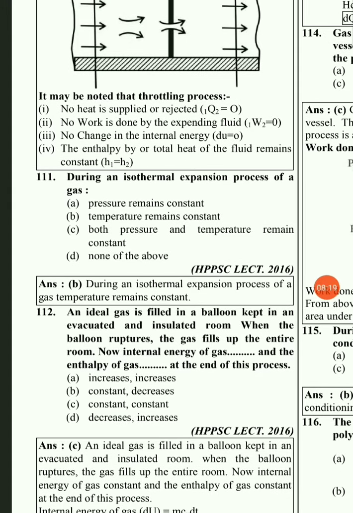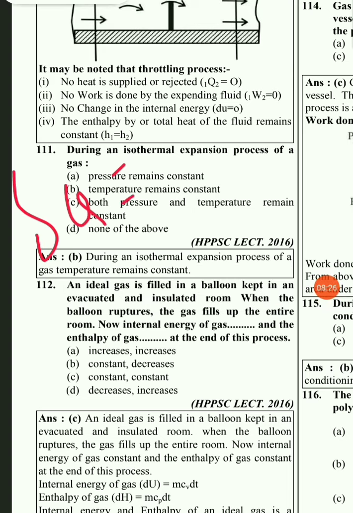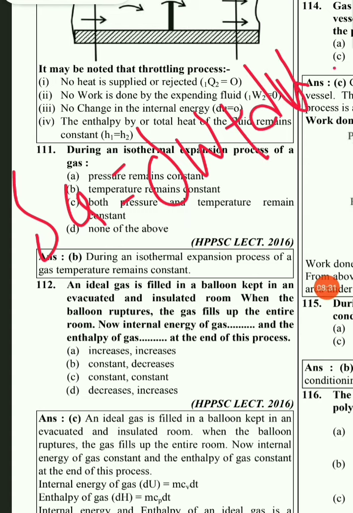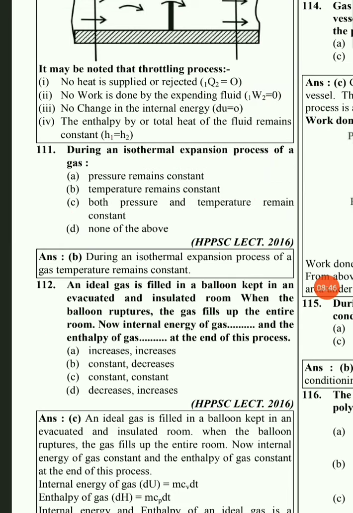Then the next question: during an isothermal expansion process of a gas, according to the first law of thermodynamics, del Q is equal to del W plus dU. As you all know, internal energy is a function of temperature, so the change in internal energy during an isothermal process will be 0. So here del Q will be equal to del W. The options are: pressure remains constant, temperature remains constant, both pressure and temperature remain constant, none of the above.